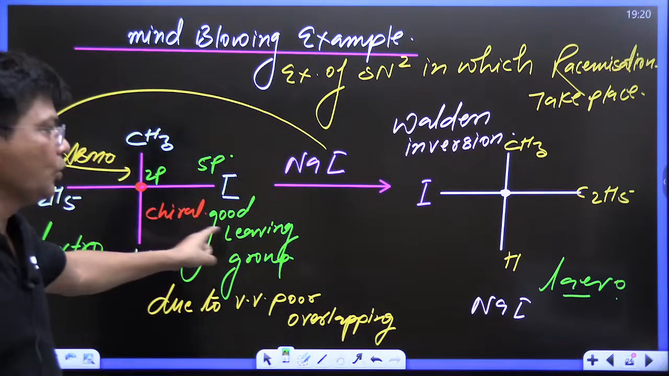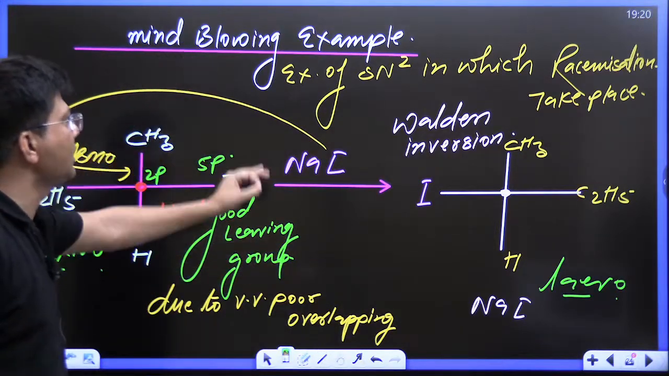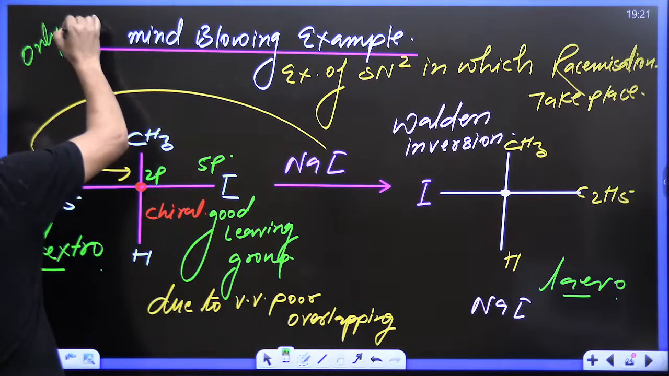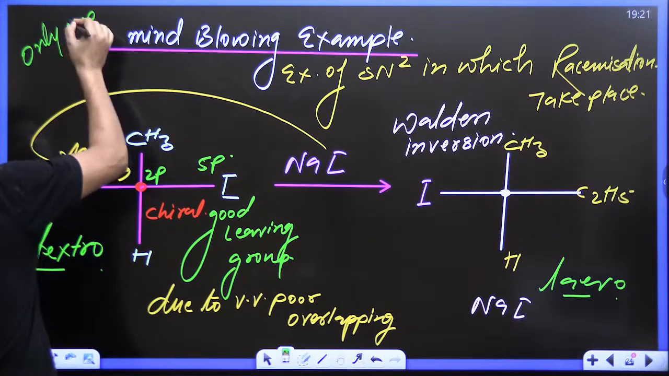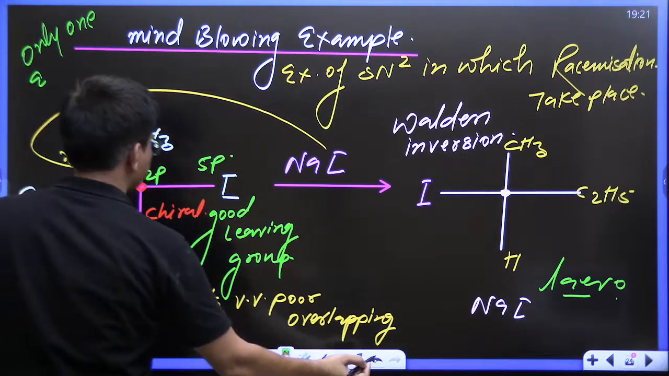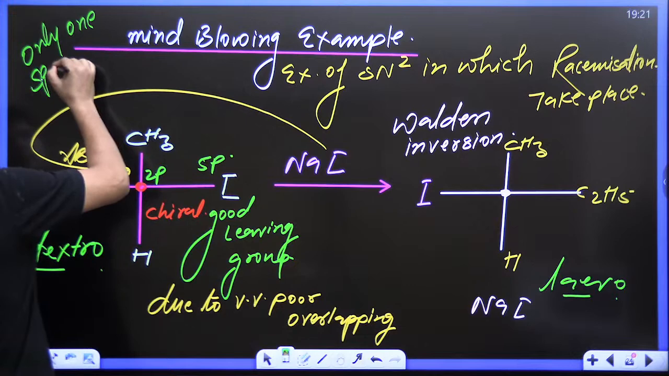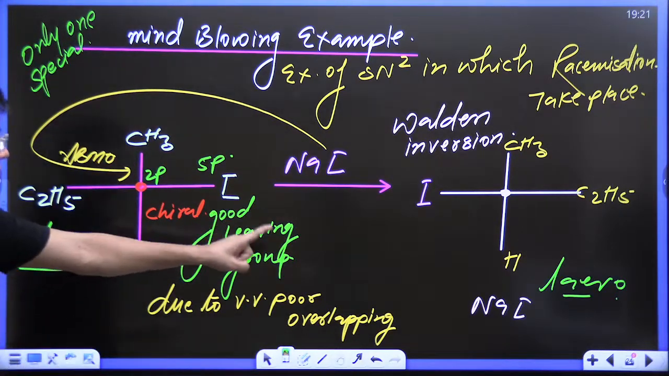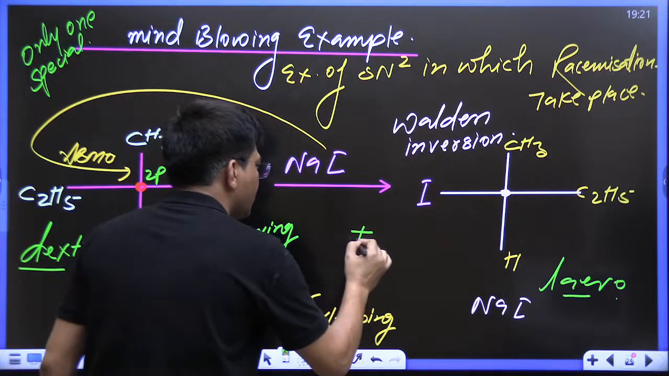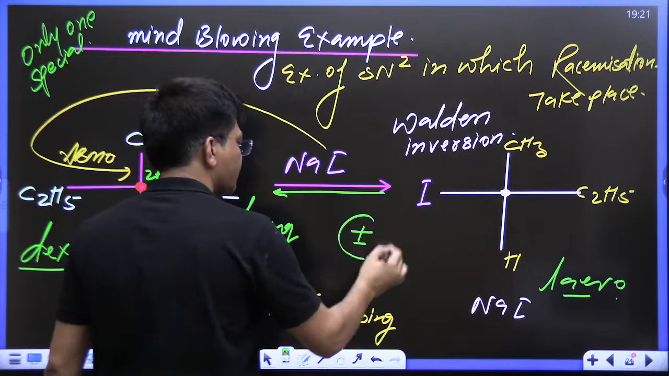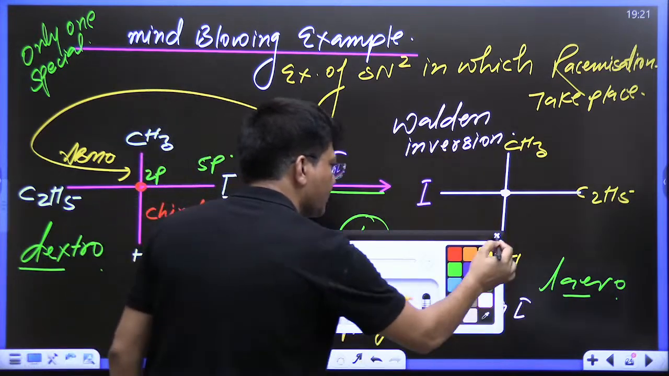See kids, both are isomers, and this is the only special example where racemization is taking place. This is dextro, that is levo, plus and minus, and this reaction is reversible. Now dextro and levo together are known as a racemic mixture.